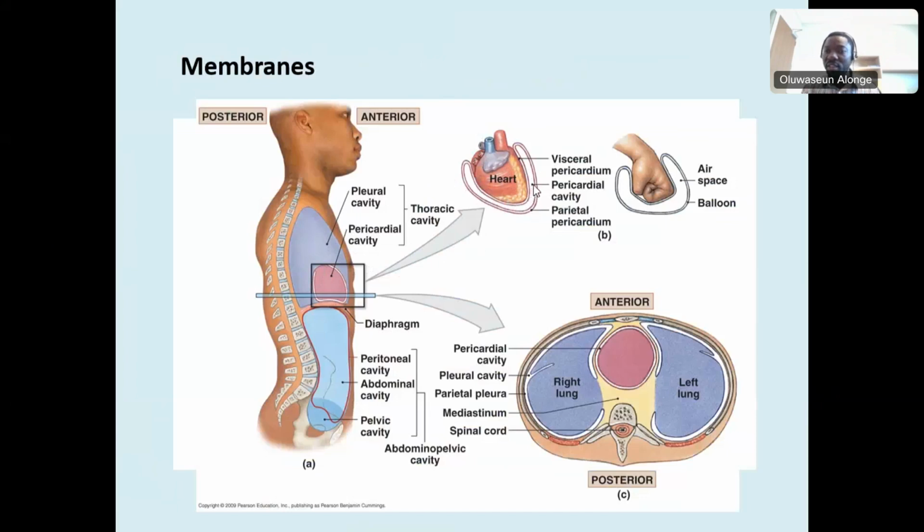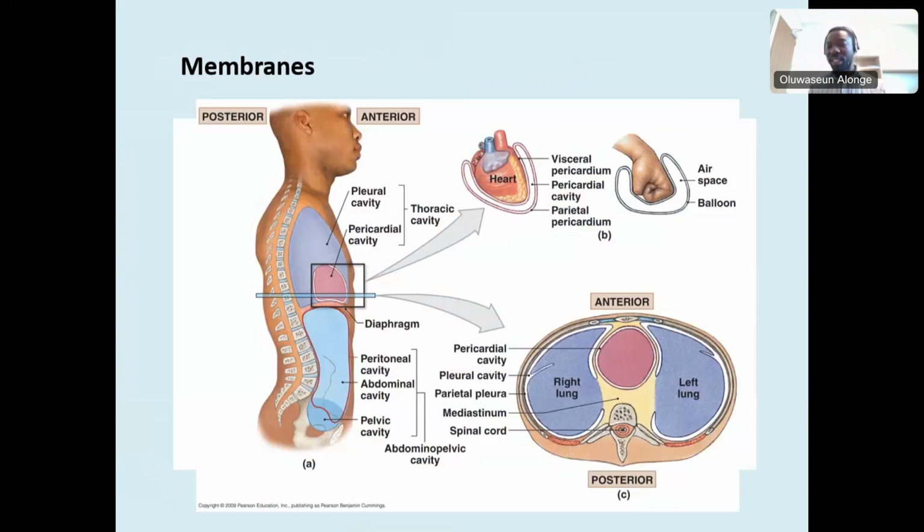And the layer that is away from the heart, we call it parietal pericardium. Generally, these membranes are called serous membranes. The one that is closer to the visceral organ is called visceral membrane or visceral serous membrane, and the one that is away is called parietal membrane or parietal serous membrane.